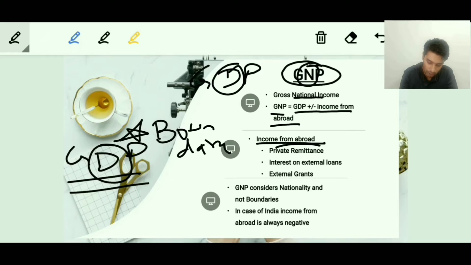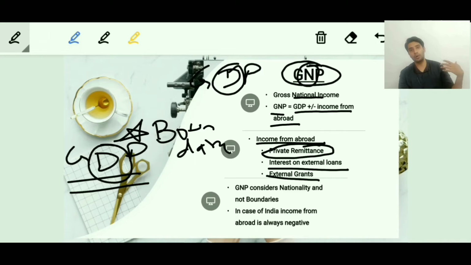Income from abroad includes private remittance. What is remittance? Remittance is the transfer of money from an individual who is a citizen of India, who stays abroad but is sending money back to his family. That is private remittance. The next is interest on external loans. That is also a very crucial part of income from abroad. And the last is external grants.